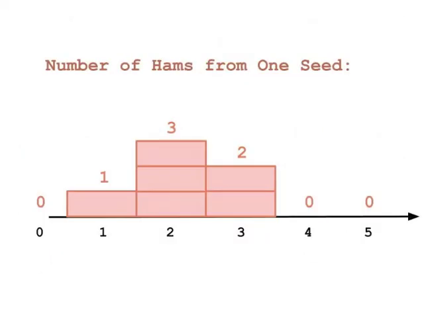This history of the number of hams produced from one seed is a signal. It's a signal in discrete time. It's discrete time because time doesn't take on values over the entire range of reals. It takes on only integer values, 0, 1, 2, 3, and so on.